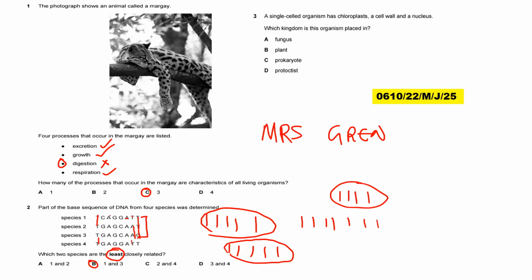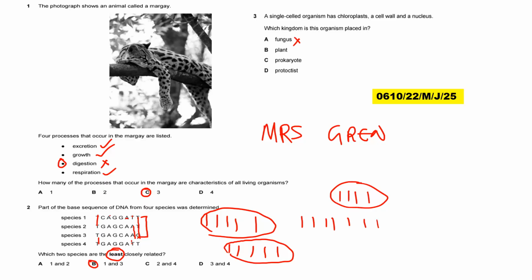Then question 3, a single-celled organism has chloroplast, cell wall, and nucleus. Look at this. A single-celled organism has chloroplast, cell wall, and nucleus. Now, this takes us back to the characteristics of organisms. Those are invertebrates, and that is prokaryotes. In other words, prokaryotes, you talk of fungi and all those. If you still remember, what are the characteristics, or which group does this one belong? So it is not the fungus.